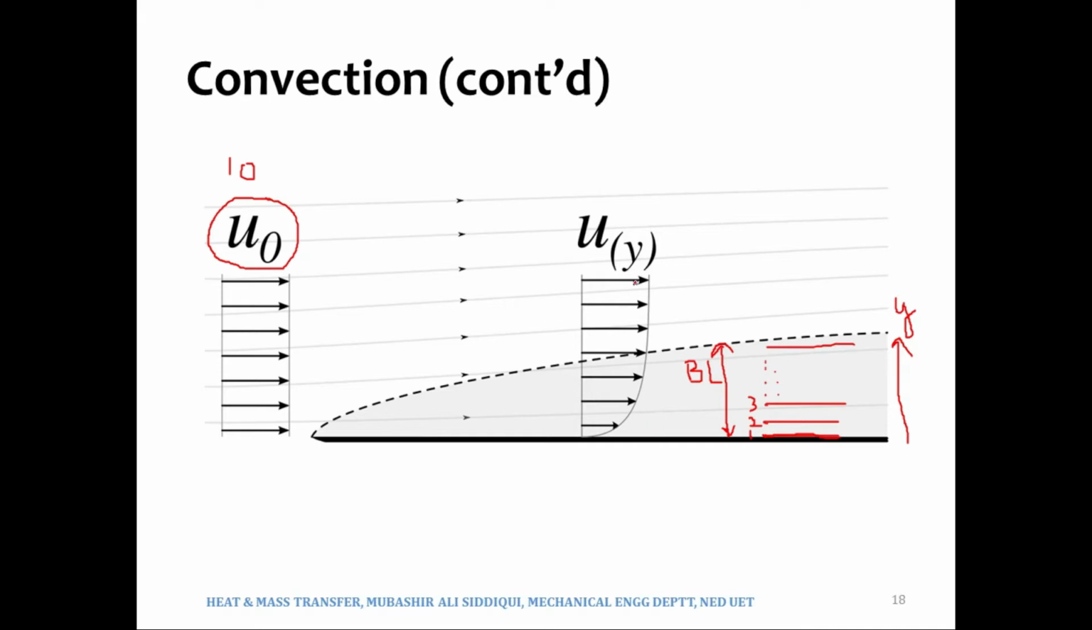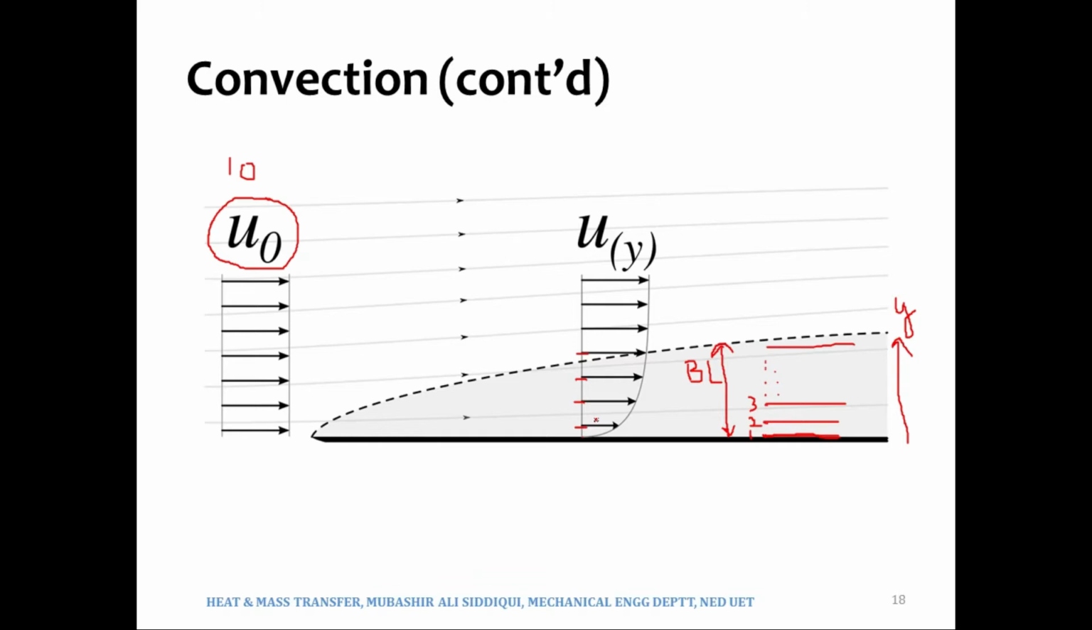So you can see that it is u(y). u(y) means u as a function of y, or u in y direction, the velocity in y direction. Over here you can see that the velocity is negligible, and then the velocities start increasing further, and then ultimately it will attain u infinity of 10 meters per second.